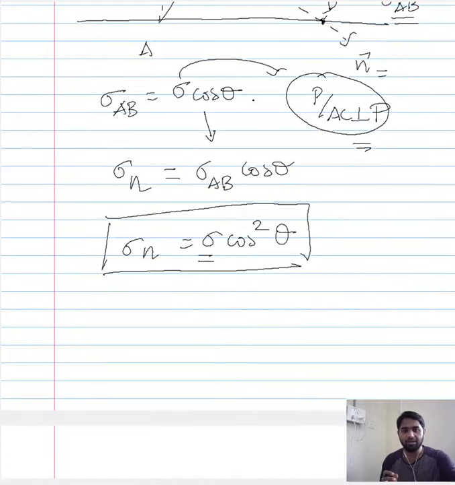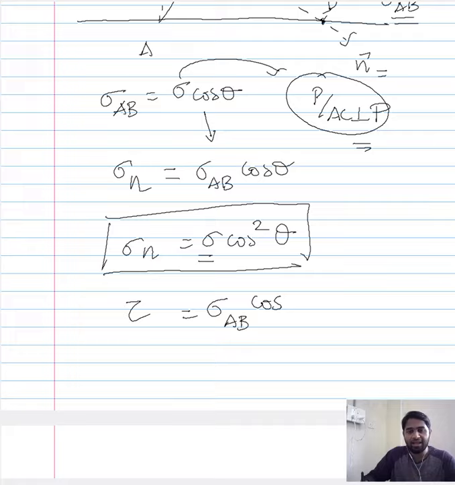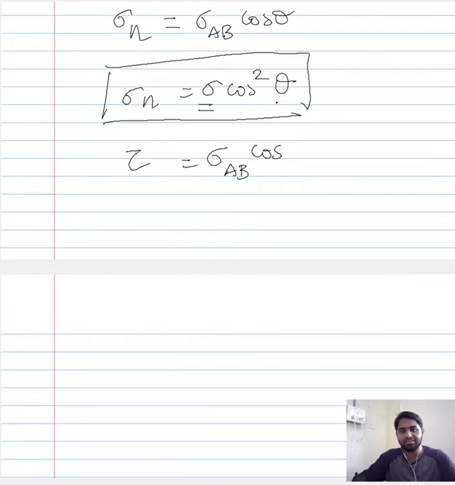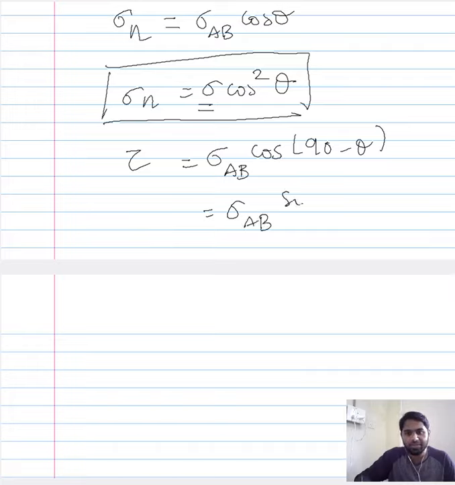So if you want to do that, then the shear stress component would be the stress acting along the loading direction and cos of the angle between the loading direction and your direction of interest. The loading direction and your desired direction form an angle of 90 minus theta, and when you take the cos of 90 minus theta, then ultimately you are projecting the load along this direction onto this direction. So ultimately you can express that as cos of 90 minus theta, then you would end up with an expression sigma AB sine of 90 minus theta.